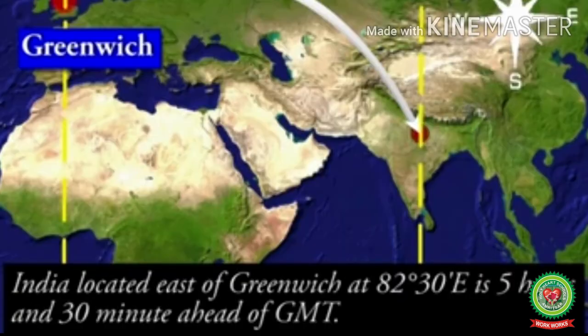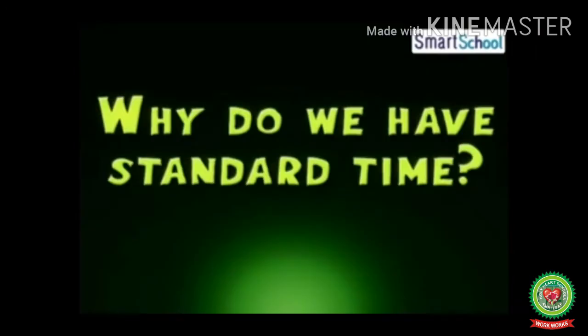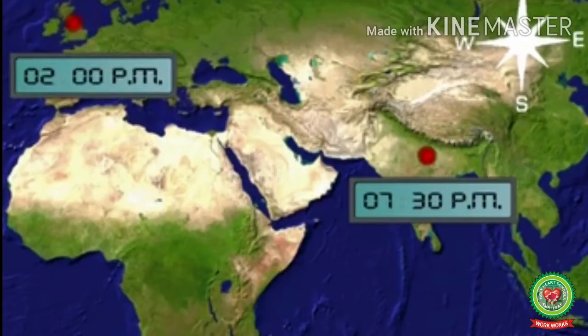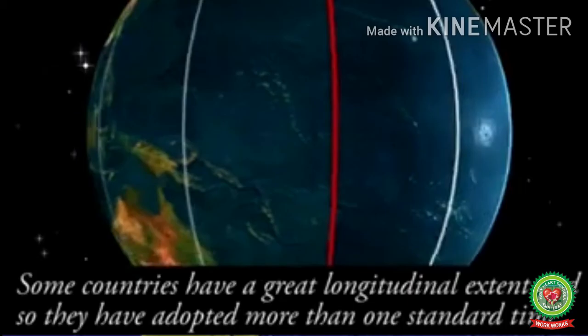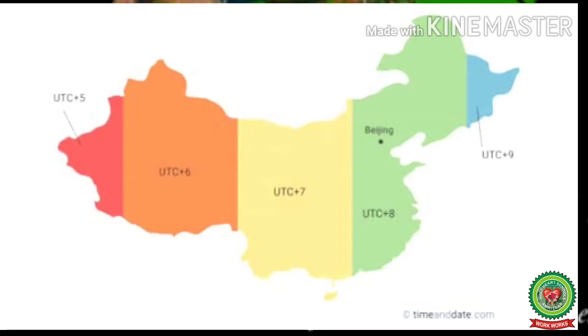India, located in the east of Greenwich, is 5 hours and 30 minutes ahead of GMT because the difference between the meridians is of 330 minutes, or we can say 5 hours and 30 minutes. For example, if it is 7:30 p.m. in India, it would be 2 p.m. in London. Some countries have great longitudinal extent, and so they have adopted more than one standard time. For example, in Russia there are as many as 11 standard times, and China has 5 standard times.